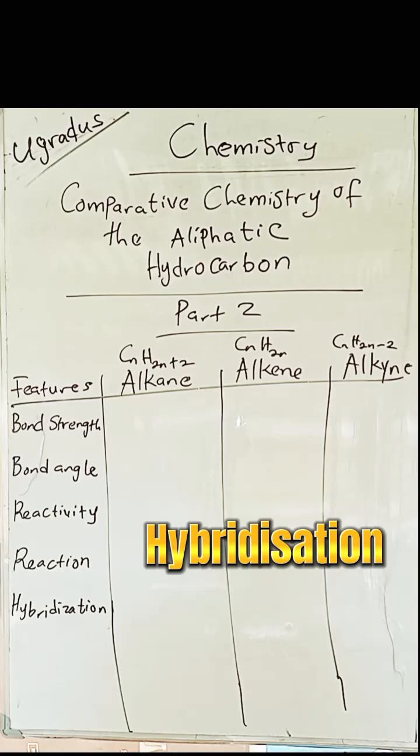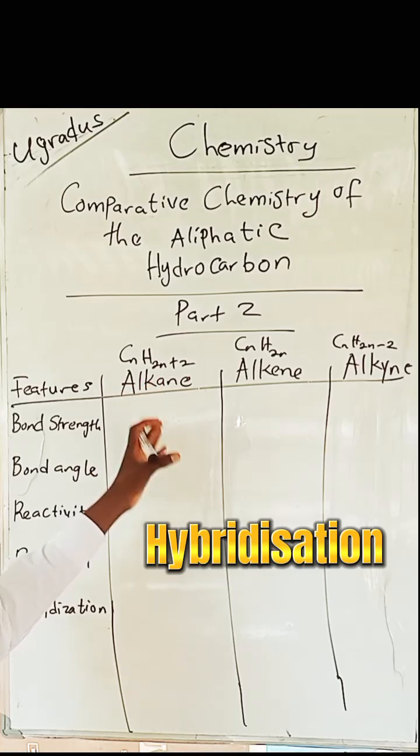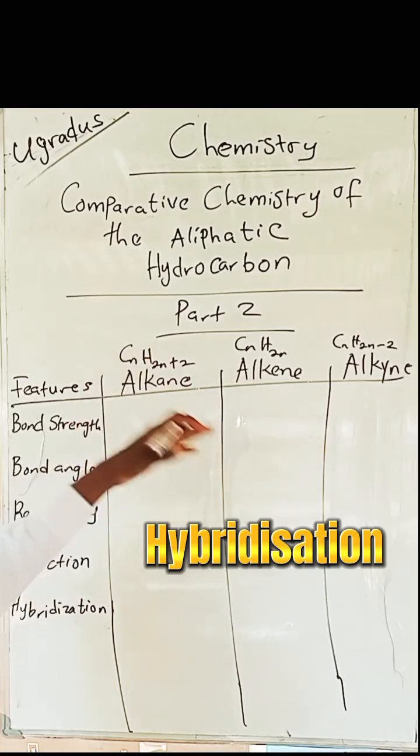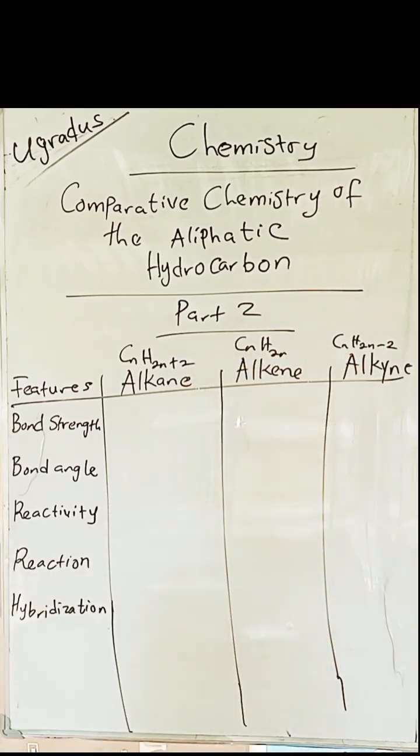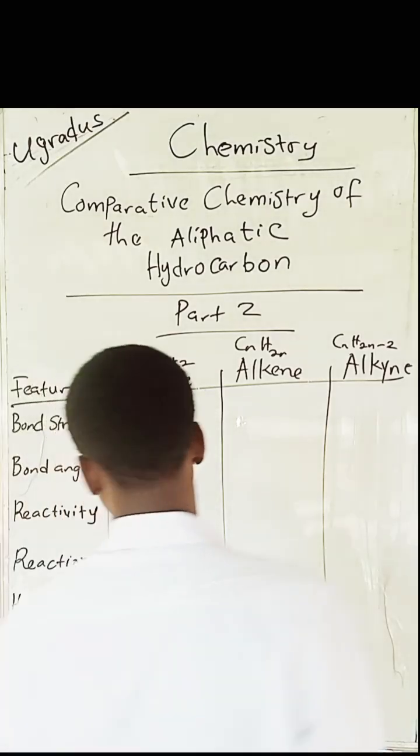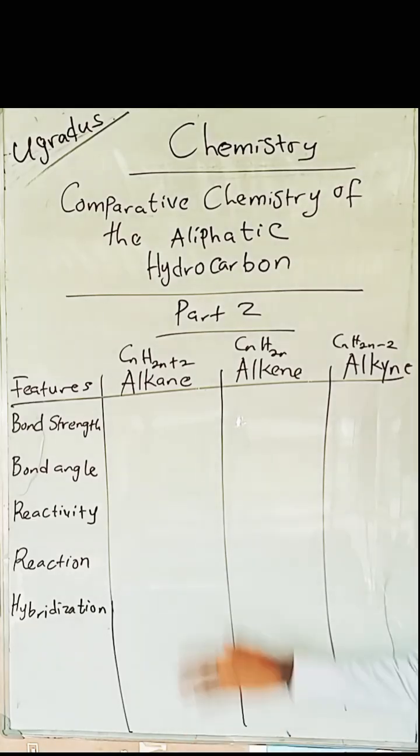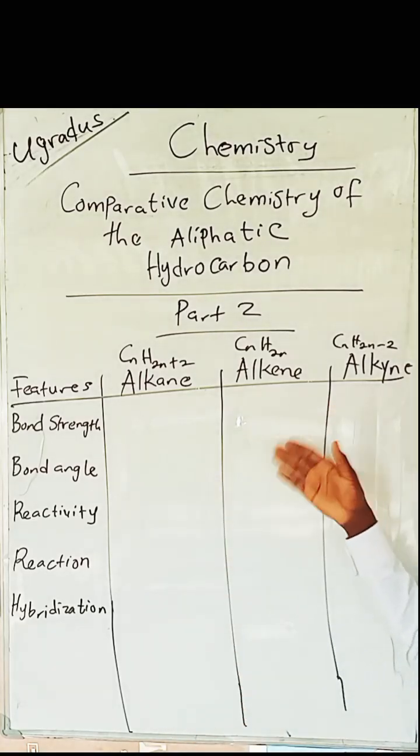hybridization. We have already established that the difference between alkenes and alkanes is that alkenes have 2 hydrogens fewer than alkanes, and the same pattern goes for alkynes. Now in this video, we are going to start with the first feature, bond strength. In terms of bond strength, what do you think will be stronger between alkenes, alkanes, and alkynes?